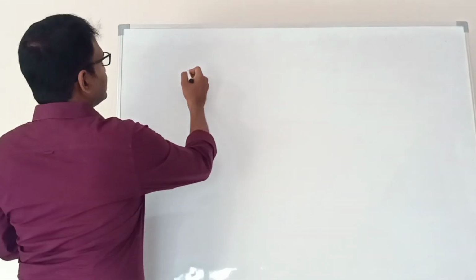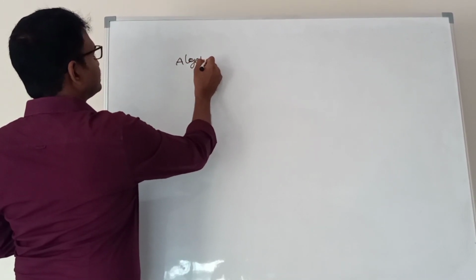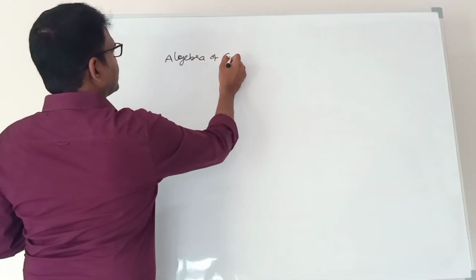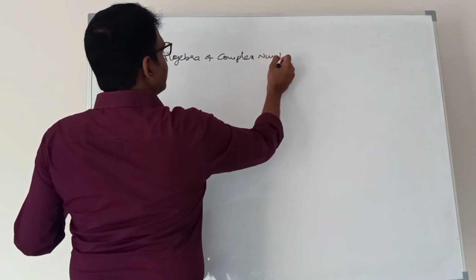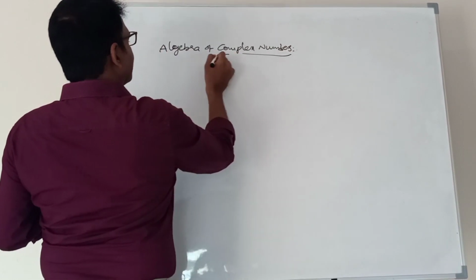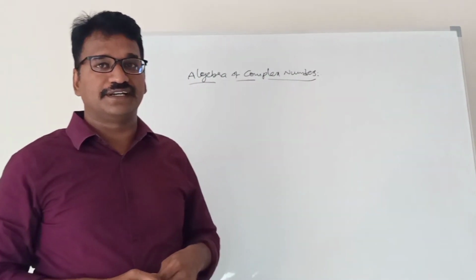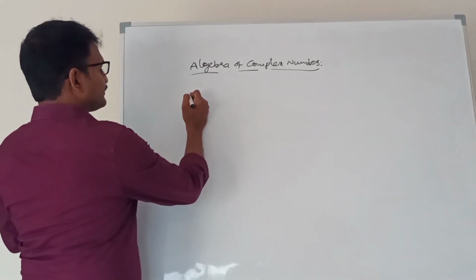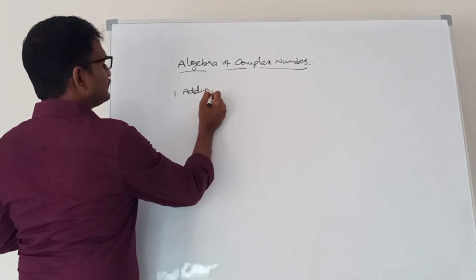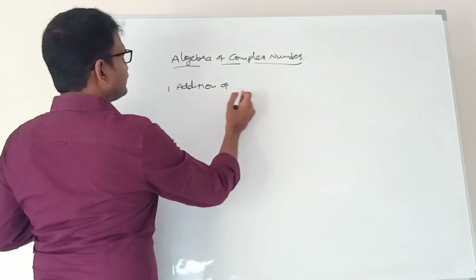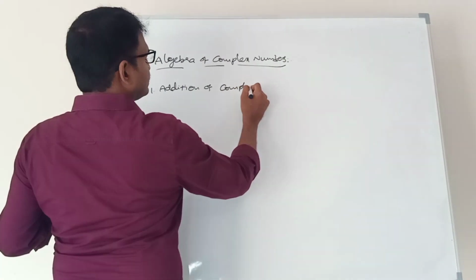Next concept is algebra of complex numbers. What does algebra mean? Addition, subtraction, multiplication and division. First property, addition of complex numbers.